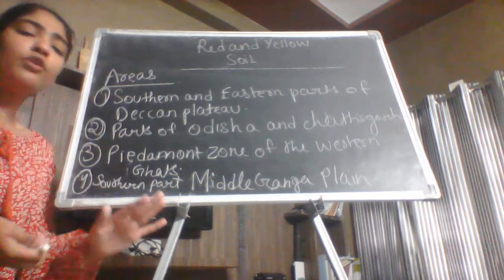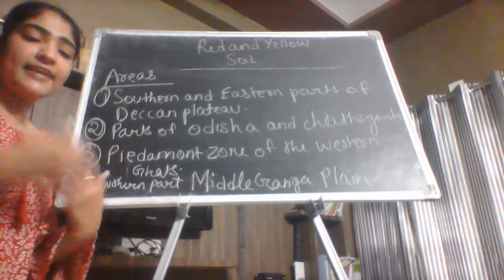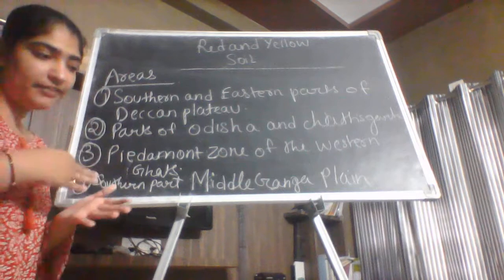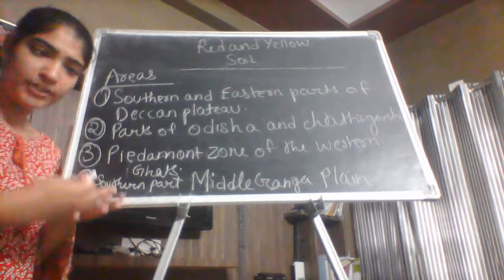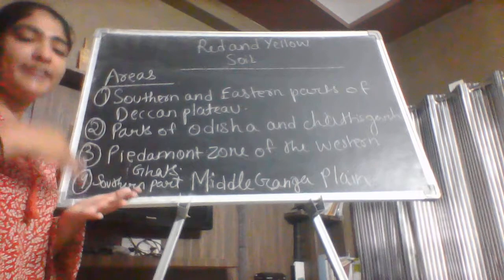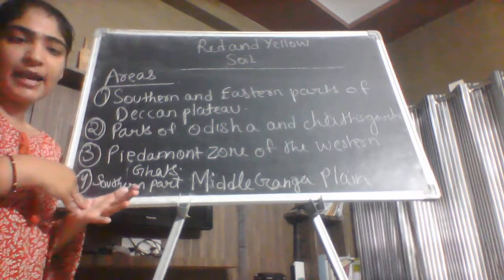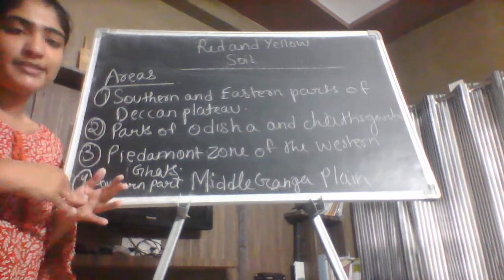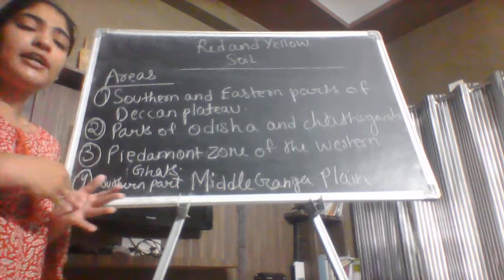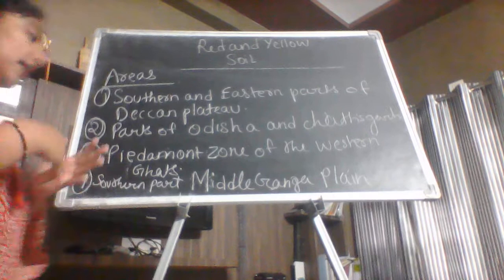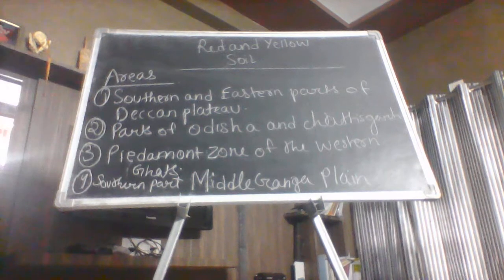There is no crop in the red and yellow soil. Let's quickly recapitulate, and I will give you the meaning of the difficult words which you can understand and write in your rough copies to understand this type of soil. The rest is very easy to learn if you are able to figure out the meaning of the difficult words. Now let us recapitulate.